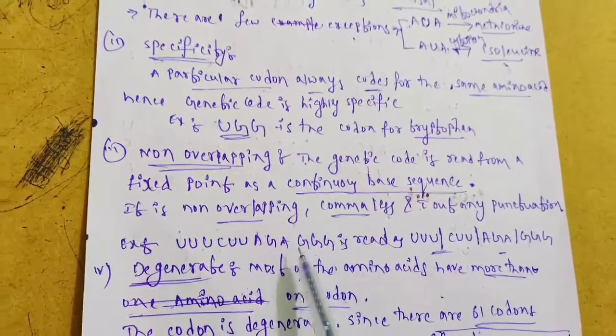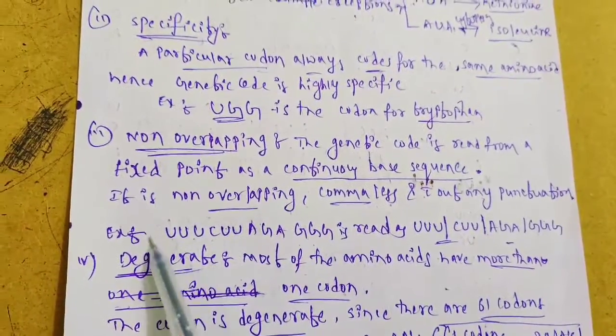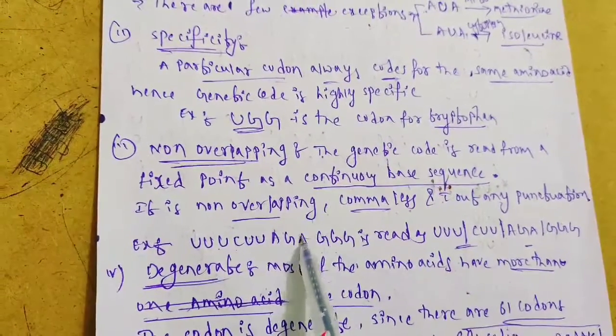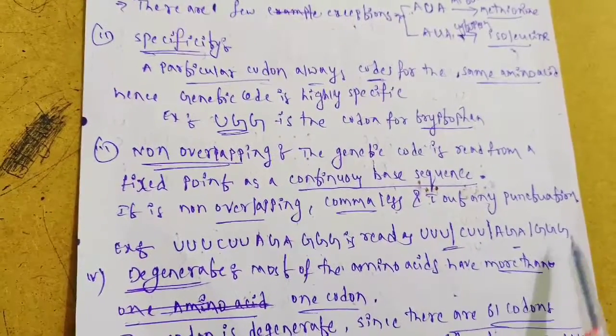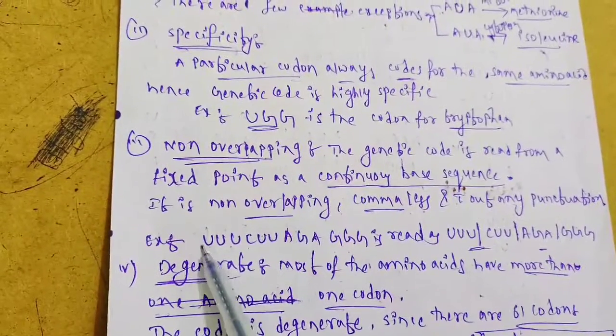While reading, we read UUU as one code, CCU as one genetic code, AGA as one genetic code, GGG as one genetic code. We put slashes, but on the mRNA it will be a continuous base sequence only.